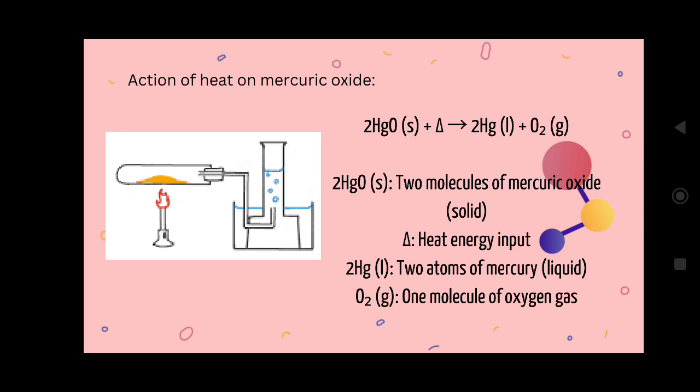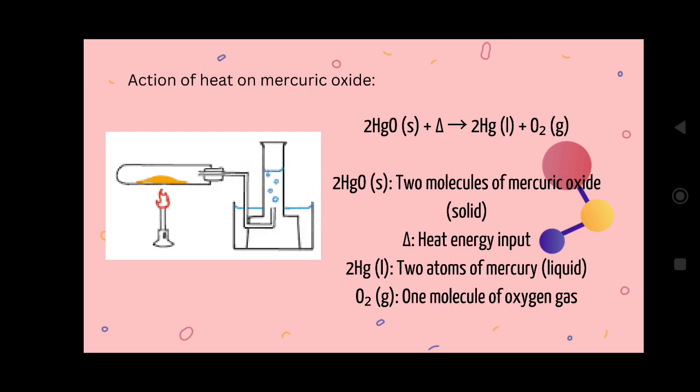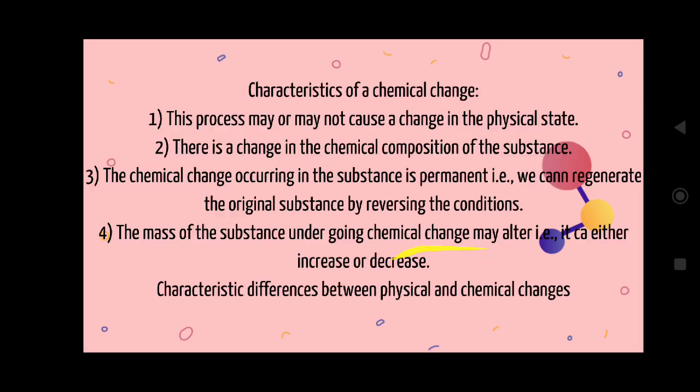Oxygen is a gas, whereas mercury is a liquid. Initially it is a solid. From one solid, we are getting 2 substances. One is a liquid, another is a gas. This is the specialty of chemical change.